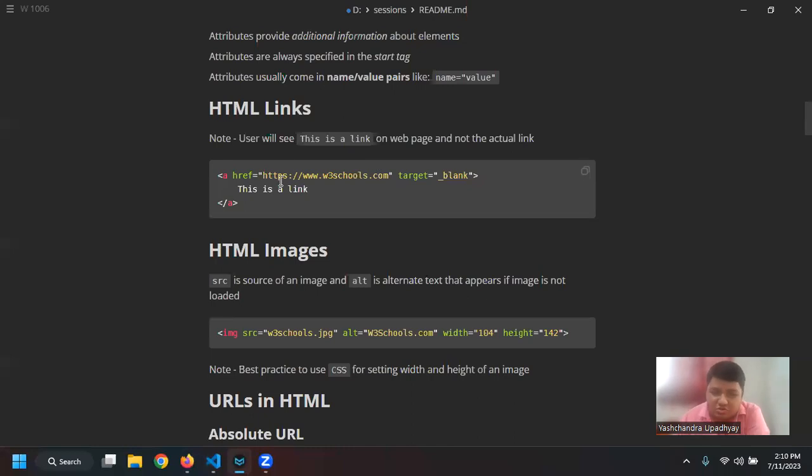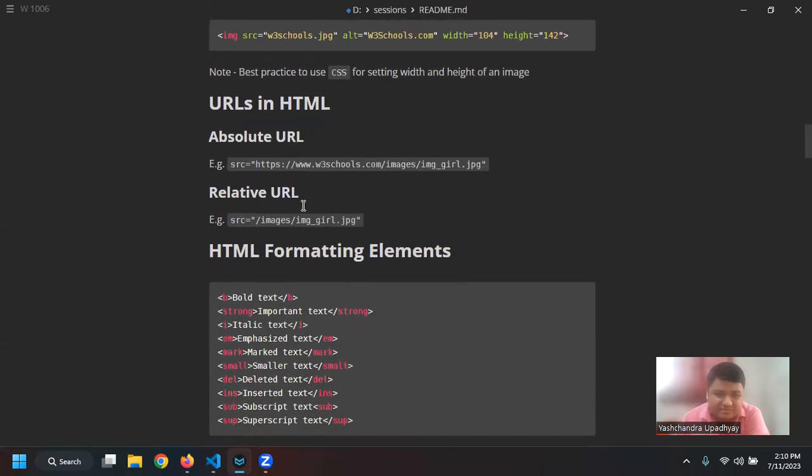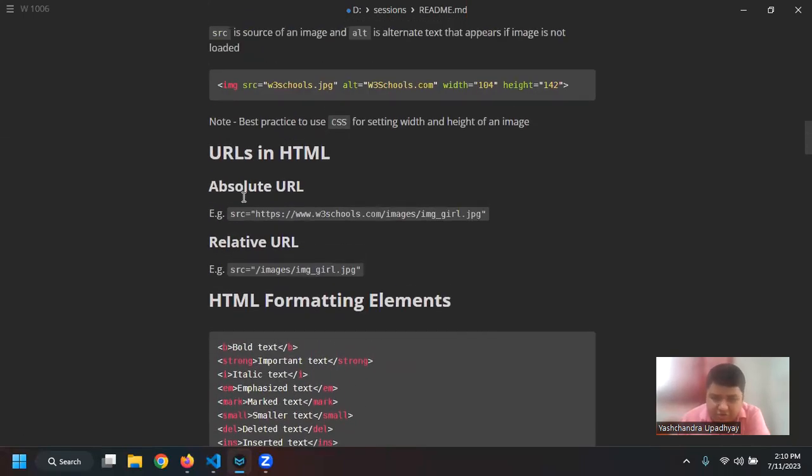So we saw what HTML links are yesterday, as well as what images are. Then we saw what an absolute URL is as well as a relative URL. Basically, an absolute URL is where you give the entire URL link, so that link will be fixed. If for some reason that link is not accessible, your image will not be shown, and whatever you have put in the alt property, that text will be visible.